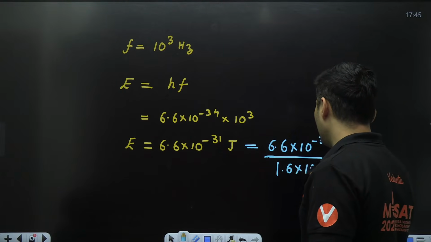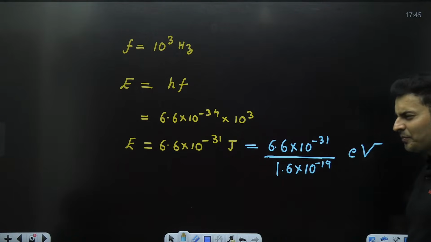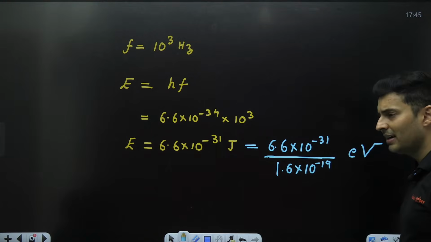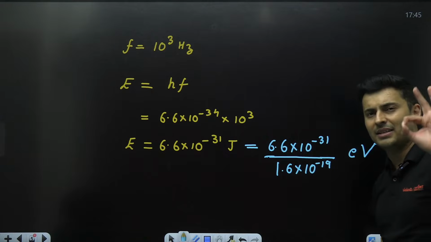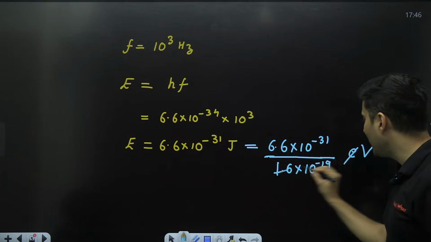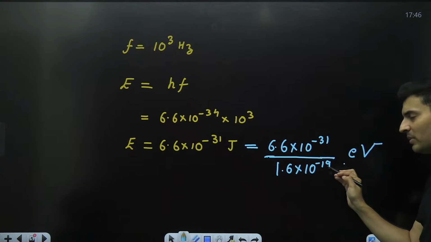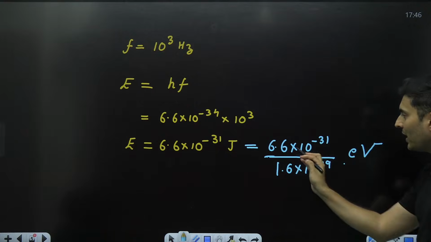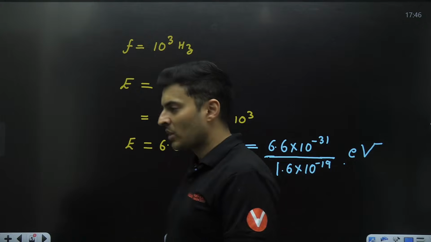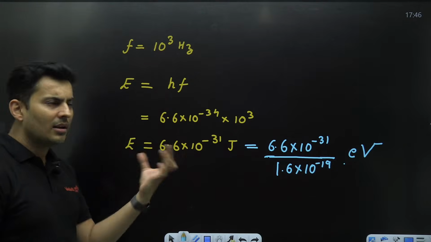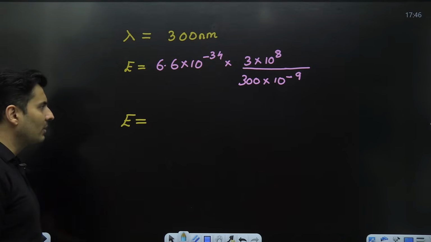1.6 into 10 to the power minus 19, the answer that you get is in electron volt. A simple way to remember why I have to divide it is because the value of e is exactly this 1.6 into 10 to the power minus 19 coulomb. So this e and this e cancel, you get back this. Because you are dividing with 1.6 into 10 to the power minus 19, you are also multiplying it with e. It's the same thing, just the unit has changed, which makes it convenient to solve or relate. So electron volt is a small unit of energy that we'll be referring to.